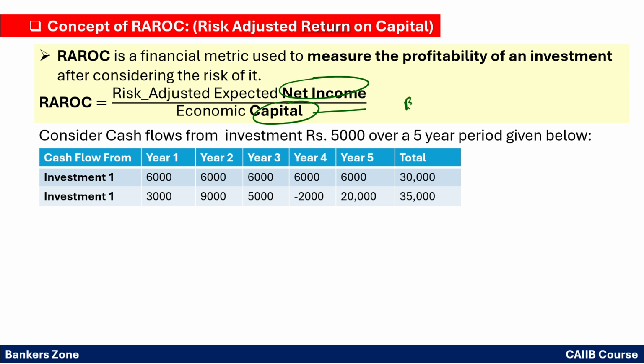It is the extra capital, or the capital which is required apart from the normal operation to manage that risk. It is called the economic capital. Okay, so through an example, you will get an idea.